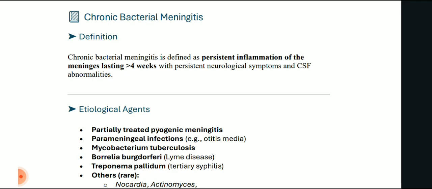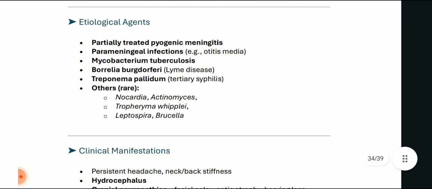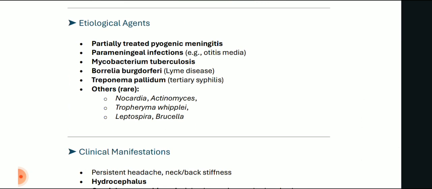Now coming on to the last topic of this chapter, which is chronic bacterial meningitis. Chronic bacterial meningitis is a persistent inflammation of the meninges lasting more than 4 weeks with persistent neurological symptoms and CSF abnormalities. What are the etiological agents? Partially treated pyogenic meningitis, parameningeal infections like otitis media, Mycobacterium tuberculosis, Borrelia burgdorferi, which causes Lyme disease, and Treponema pallidum, which causes tertiary syphilis, are the etiological agents commonly related to chronic meningitis.